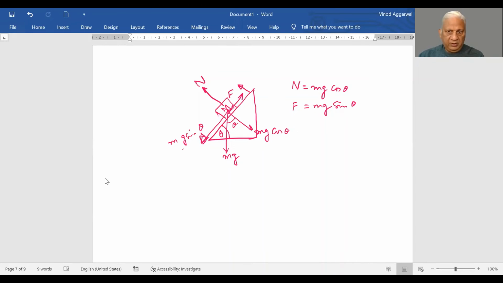So we can say this force was the maximum force, so we call it F max. If we divide this by this, what we get is tan theta is equal to F max by N. And we've seen earlier that F max is equal to mu N, so our tan theta becomes mu static.